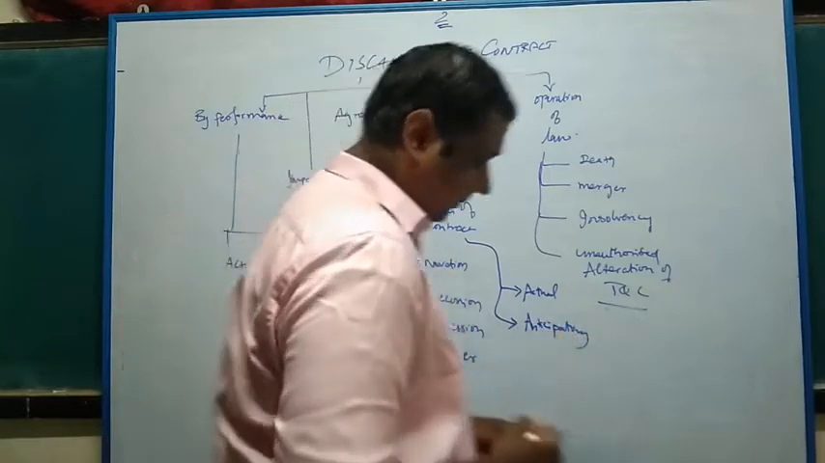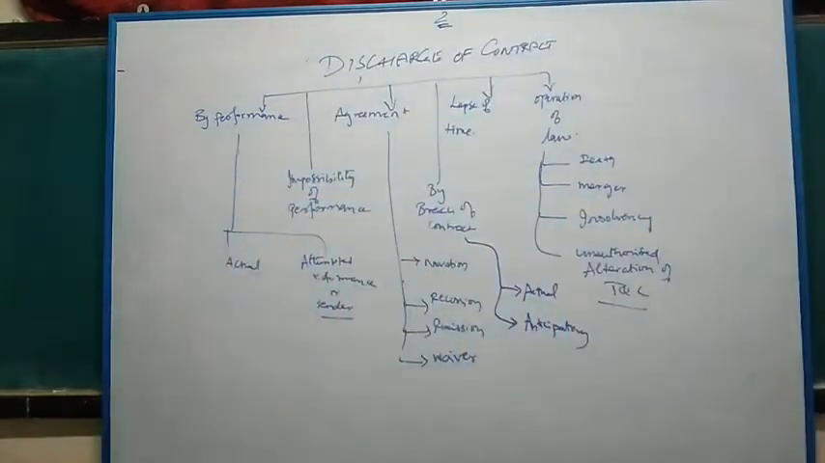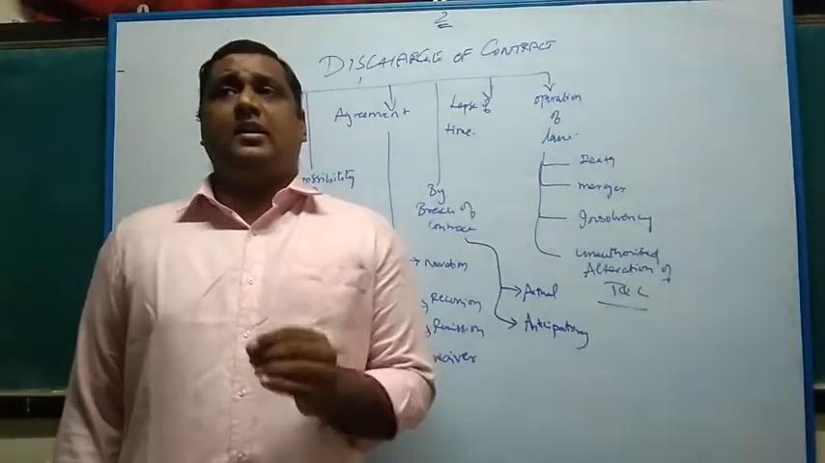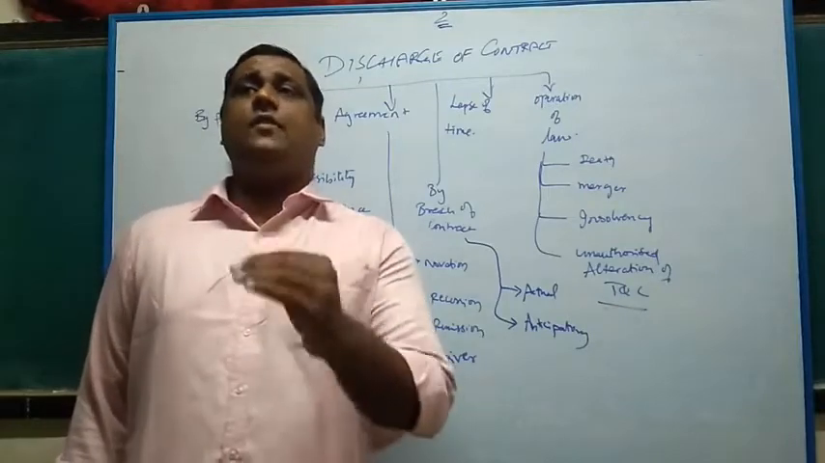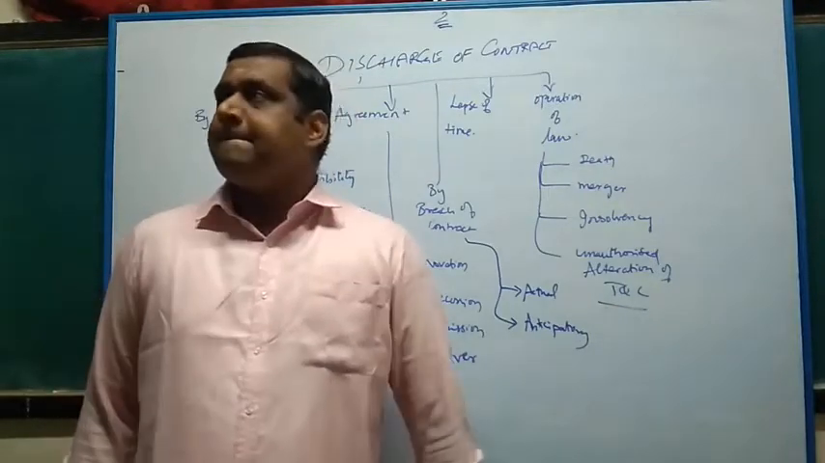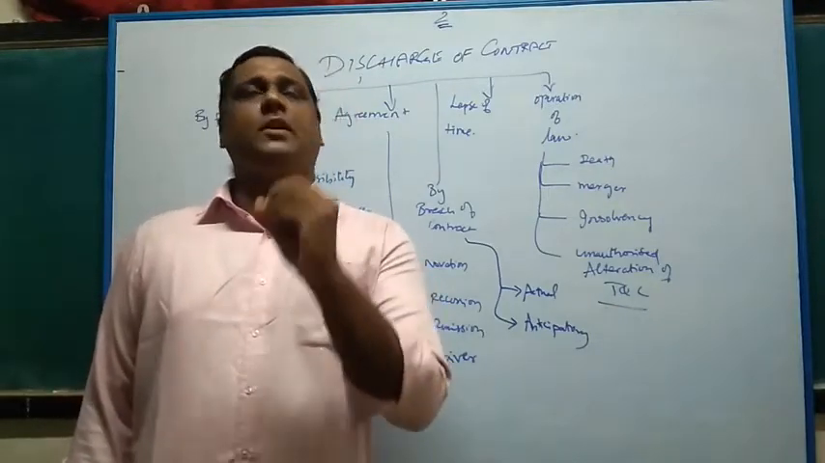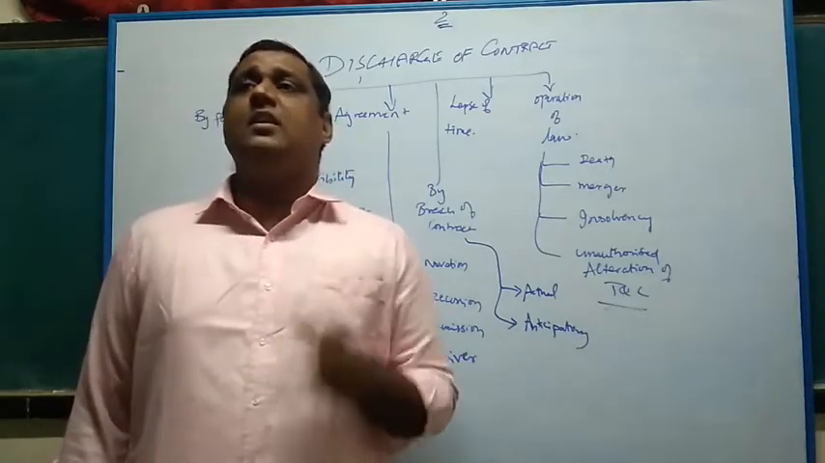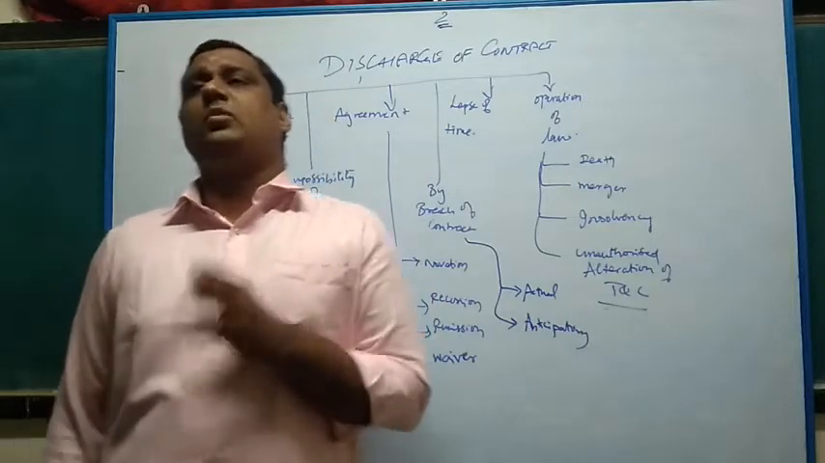Actual breach and anticipatory breach. Actual breach is where A enters into a contract with B for the sale of a house property. A is going to sell his house property, worth 1 lakh, to B.